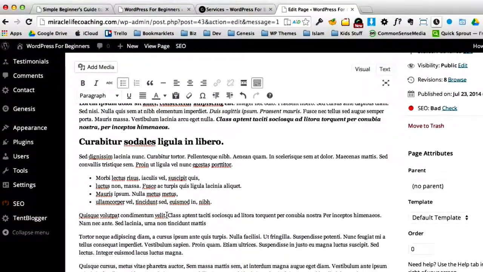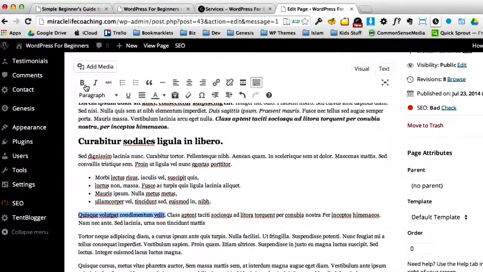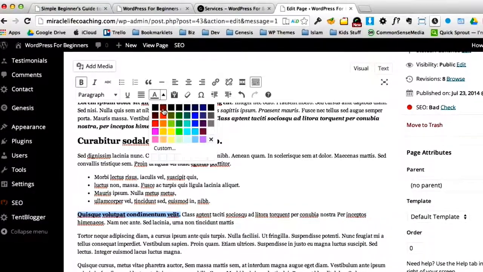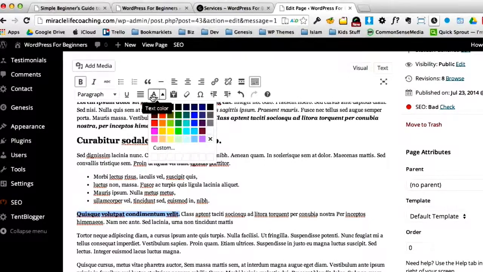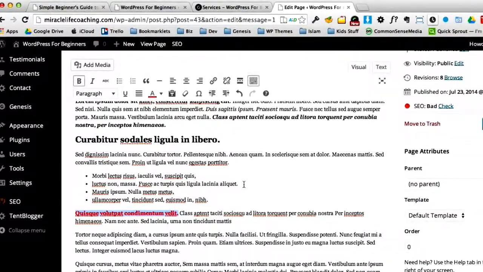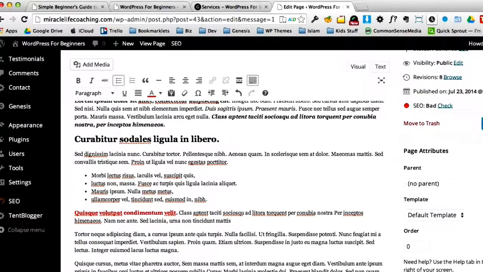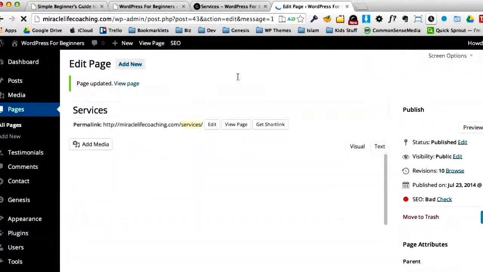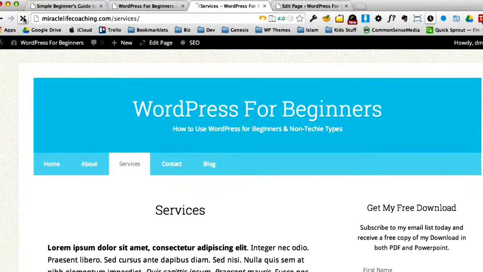And I'm going to come down here, and this text for me, for some reason, is really important. So I'm not only going to bold it, but I'm also going to change its color. And you'll see there's a feature here in WordPress where you can change the text color. You can do custom colors. I'm just going to make this a nice bright red. And let's go ahead and update this. And let's refresh this page.